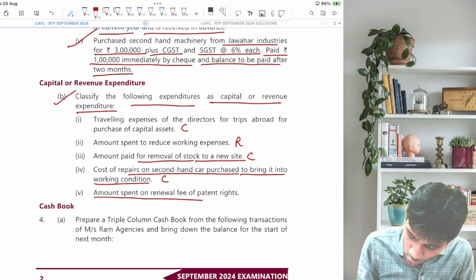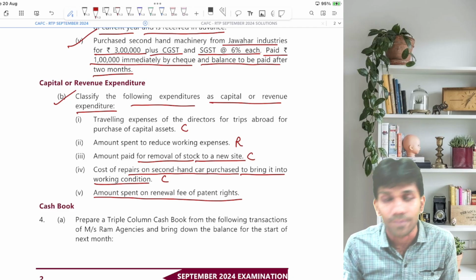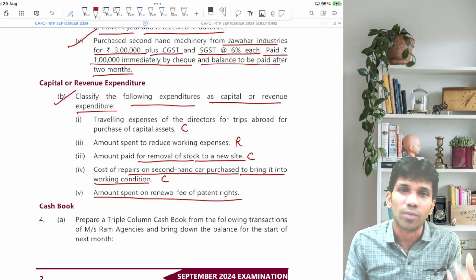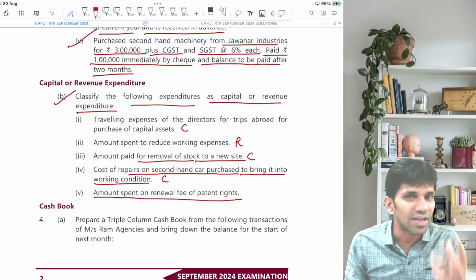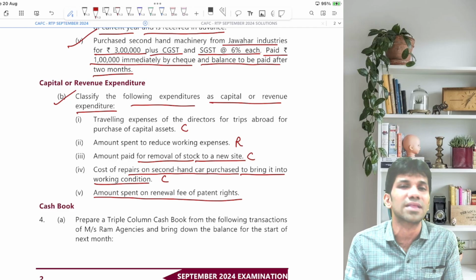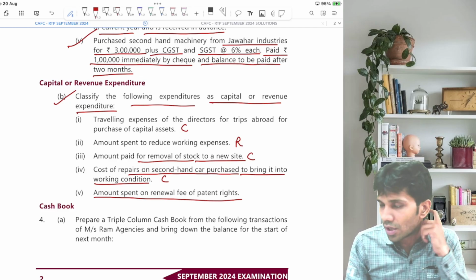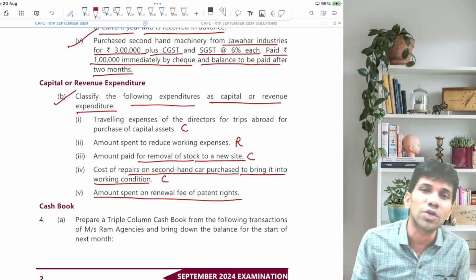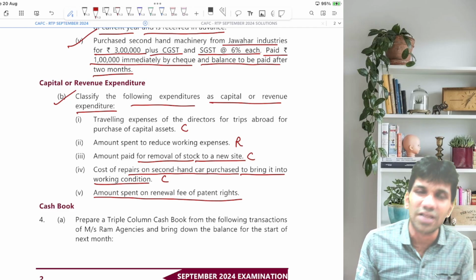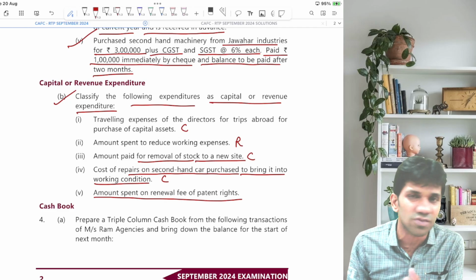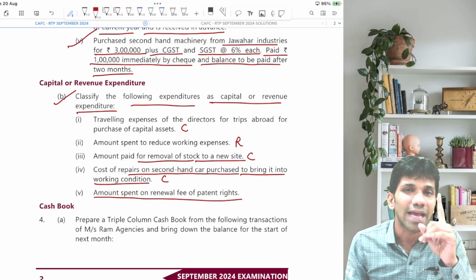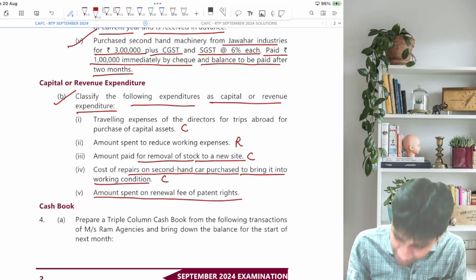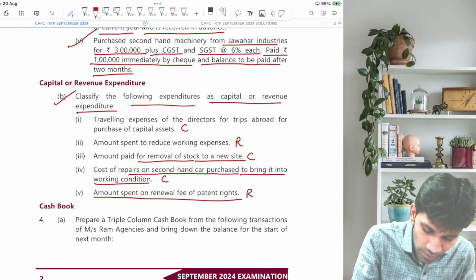Amount spent on renewal fee of patent rights. Now what are patent rights? Something which you have registered for production activity or any other activity. So we need to renew the patents. Example, suppose you have got a license, you have to renew it every 5 years, 10 years, 15 years or annually, depending on the type of business. Same way here you have paid renewal fees for patents. Can I say this is a regular expenditure? Hence it will be classified as revenue expenditure.